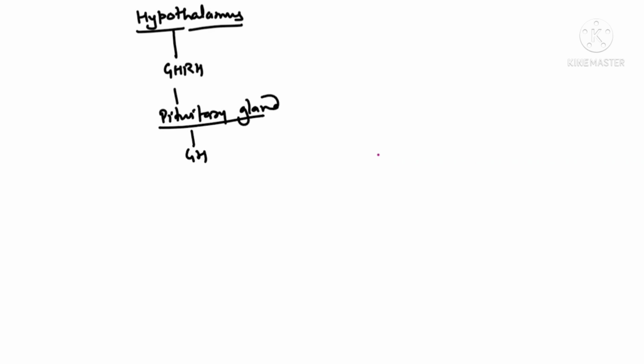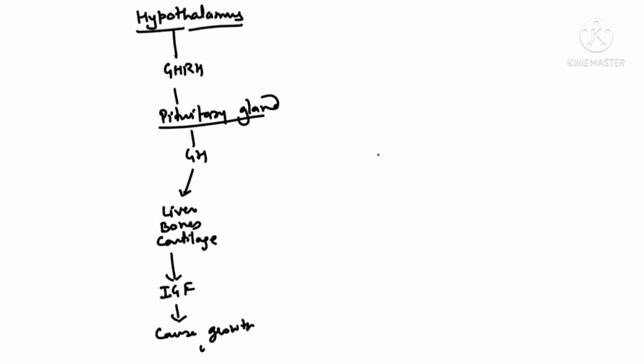And this growth hormone will then target the liver, bones, cartilage to secrete IGF, insulin-like growth factor, which will cause the growth of the bone. And here we can say, a direct effect on metabolism.